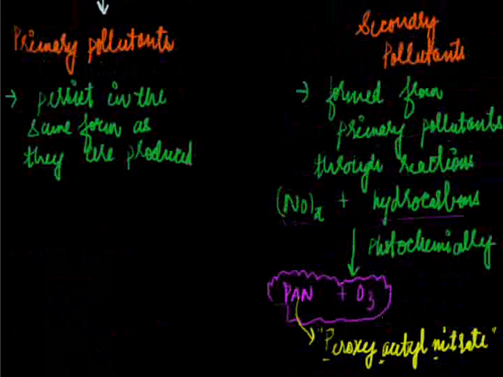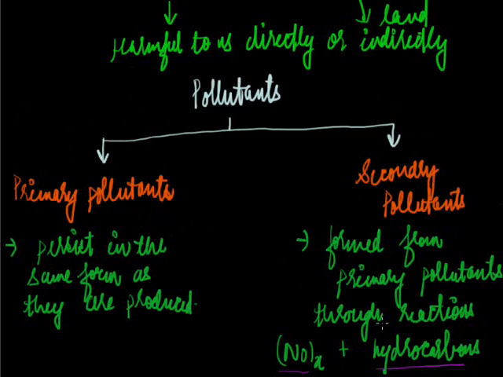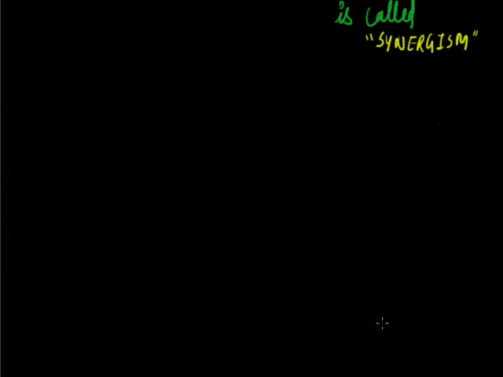So here we have discussed the primary pollutants and secondary pollutants. Now we would be studying air pollution. As we have already studied, pollution is the undesirable change in air, water, land.